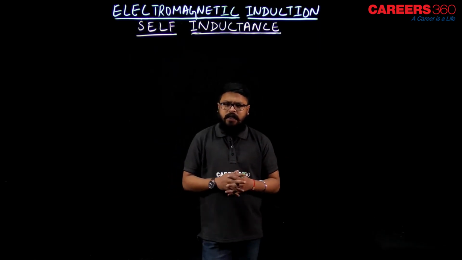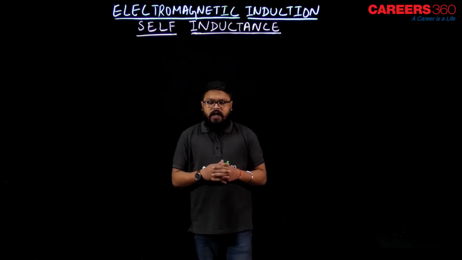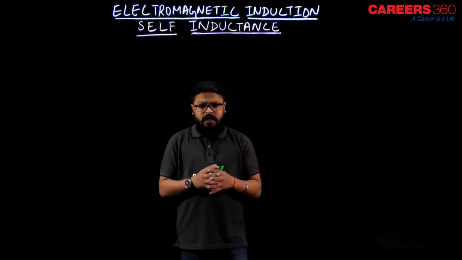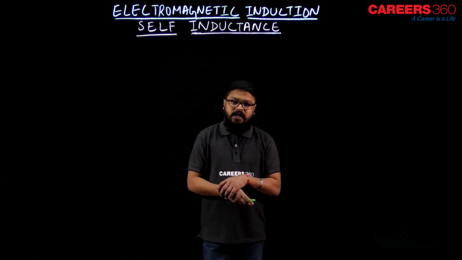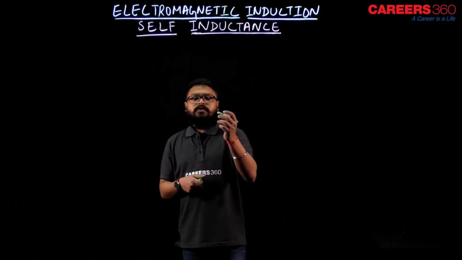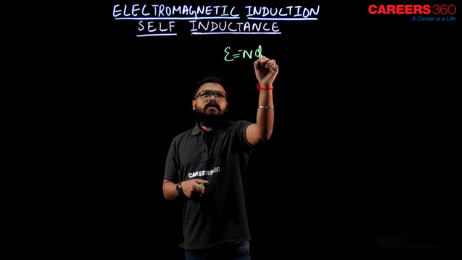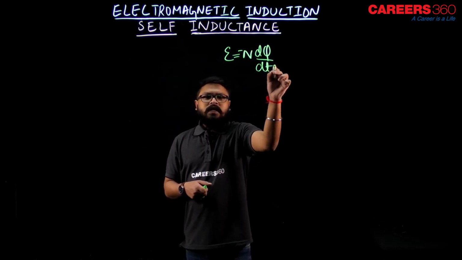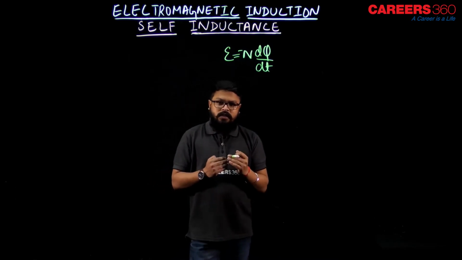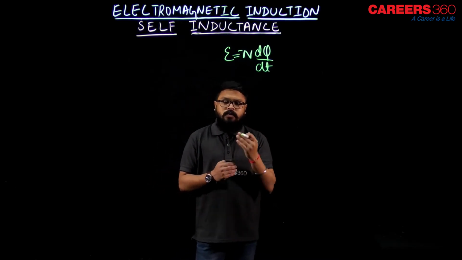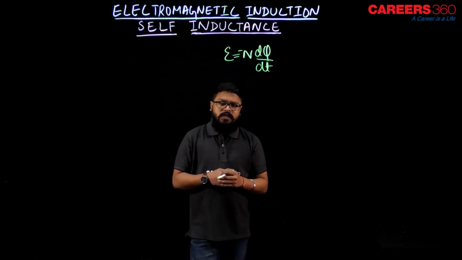changes, a coil or any conductor or any circuit, then there is an induced EMF, and because of that induced EMF there is induced current, and that induced EMF is called back EMF. Why? I hope you remember the negative sign where we wrote E equals minus n d phi by dt, isn't it? E equals minus n d phi by dt, correct? So that negative sign tells us that the current induced because of this induced EMF will oppose the change, okay? That's why this EMF is called back EMF.